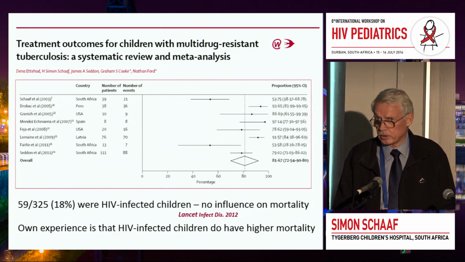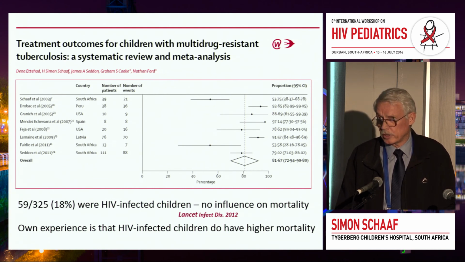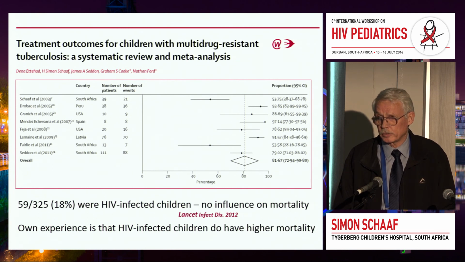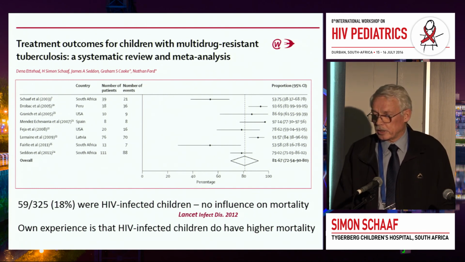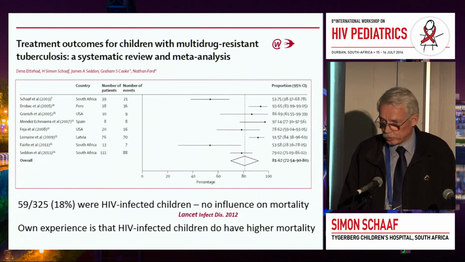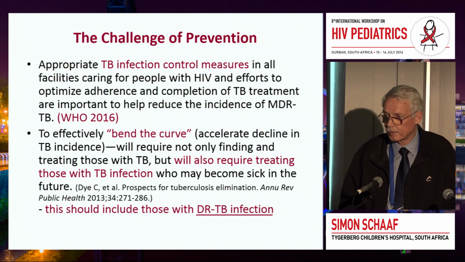Up till now, at our institution, we have not lost a single child to XDR which we diagnosed before they died, because that is the other problem, getting the results in time. And it seems like in this one study, published in 2012, there was no difference in HIV-infected compared to HIV-uninfected children, but in our own experience, HIV-infected children have a higher mortality.